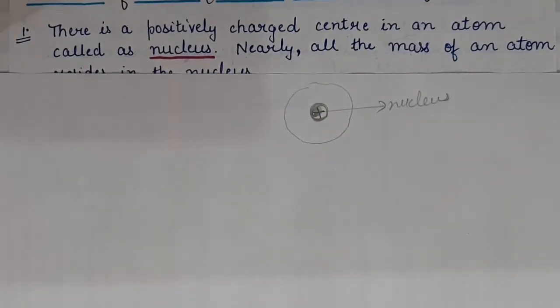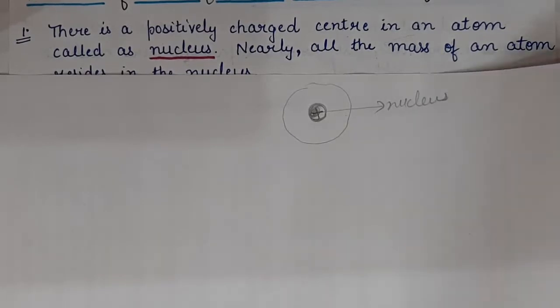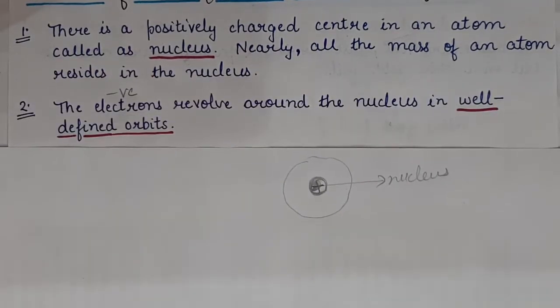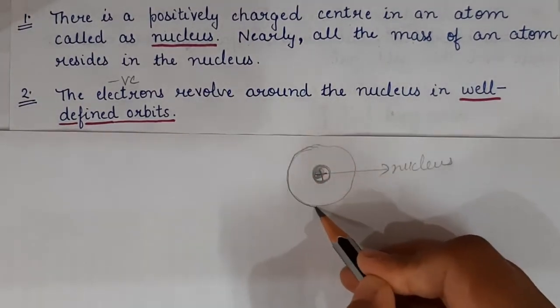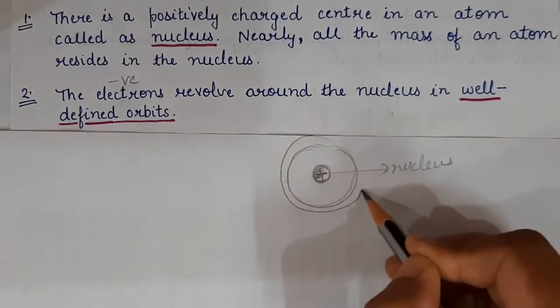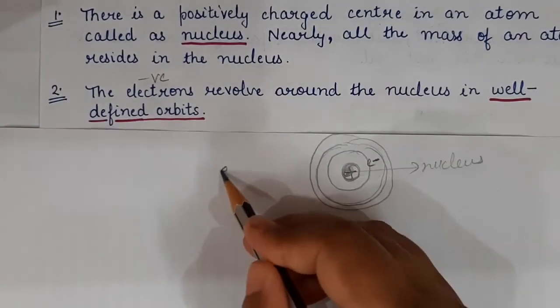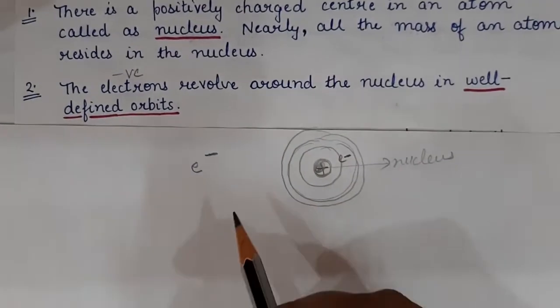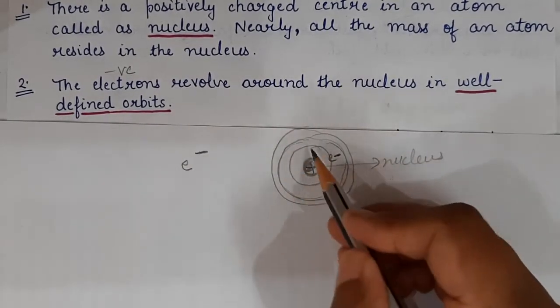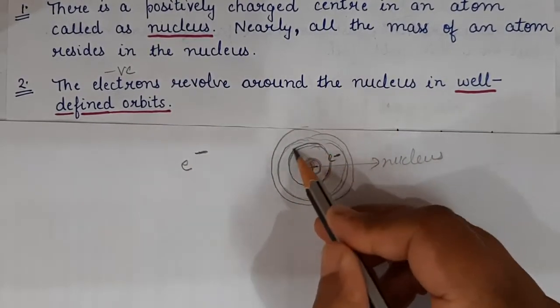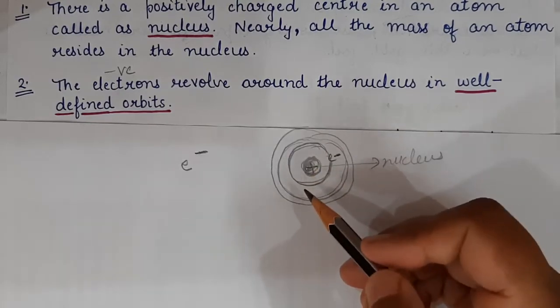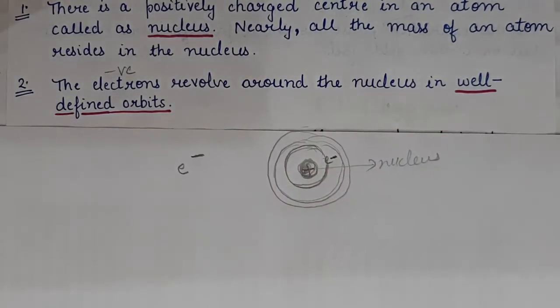And the second feature is that the electrons revolve around the nucleus in well-defined orbits. Orbits means the circular path. Okay, the electrons are revolving in these circular paths. The electron is represented as e negative because it is negatively charged. So electrons are revolving in these circular orbits around this nucleus. So this is the second feature.